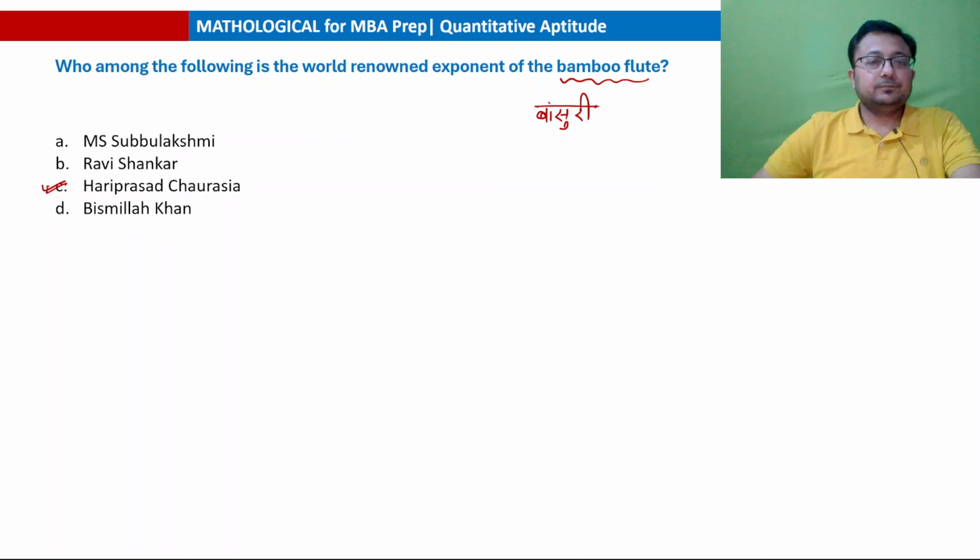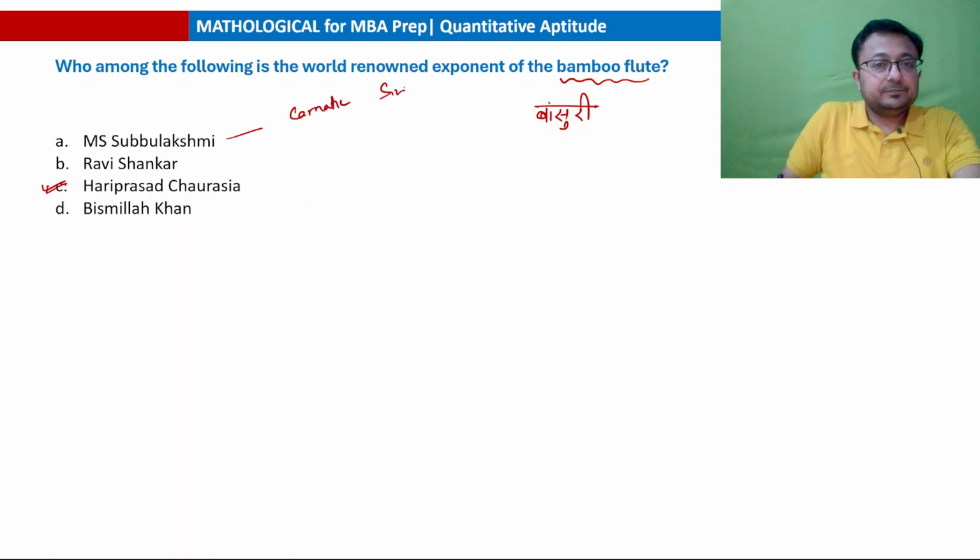While M.S. Subbulakshmi, Carnatic singer, was also awarded Bharat Ratna and Raman Magsaysay Award.